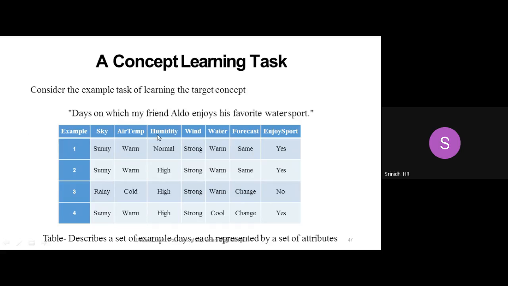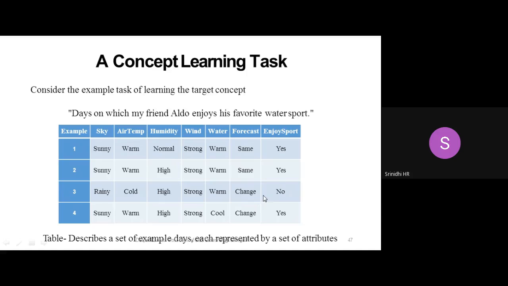If this is the situation, Aldo can enjoy the sport. Let's consider the third example. In the third example, the sky is rainy, the temperature is cold, humidity is high, wind is strong, water is warm, and forecast is change. In this particular situation, Aldo cannot enjoy the sport. That is, it is no.